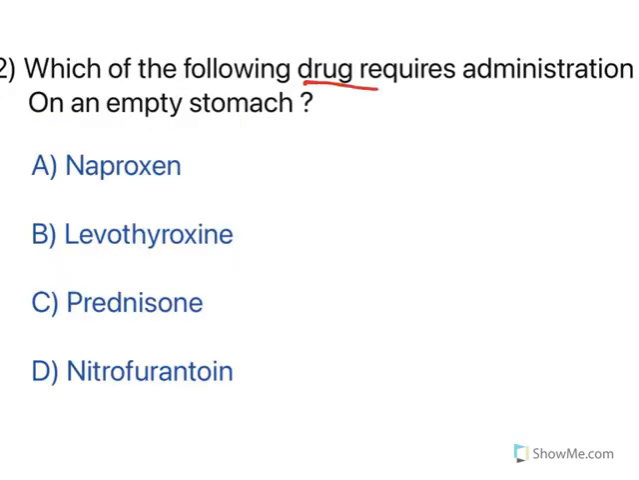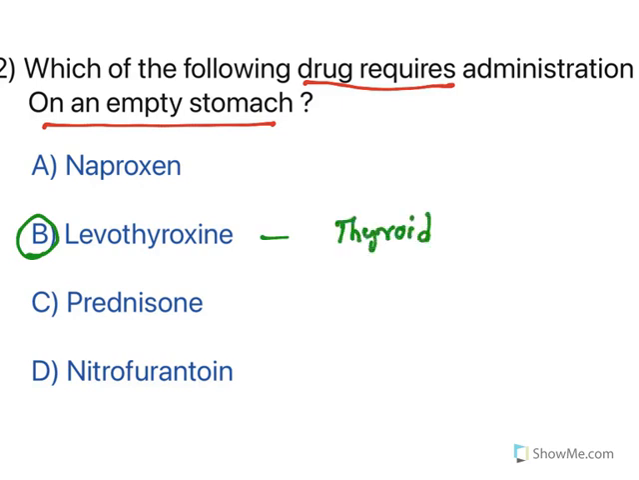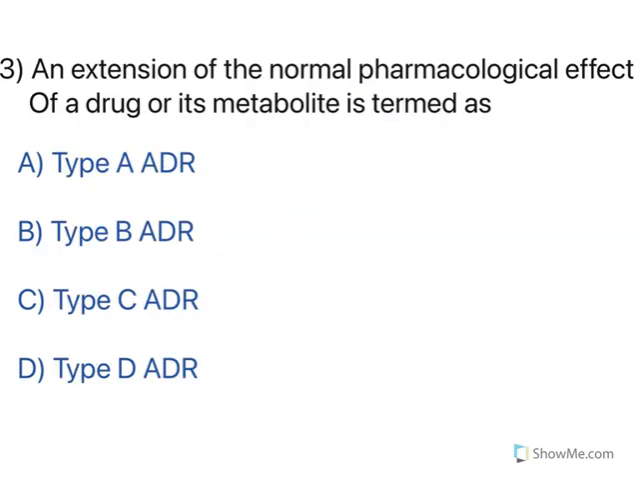Which of the following drugs requires administration on an empty stomach? See, the answer is levothyroxine. All the thyroid drugs have to be taken on an empty stomach. The reason is that the presence of food in the stomach or any other things will reduce the absorption of these hormones. So to increase the absorption, it has to be taken only on an empty stomach. So the answer here is levothyroxine. Moving to the next one.